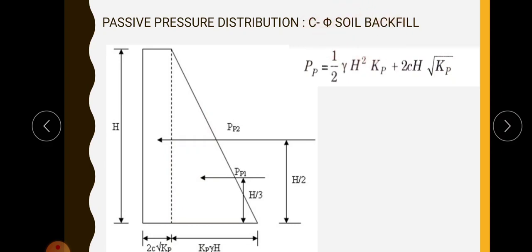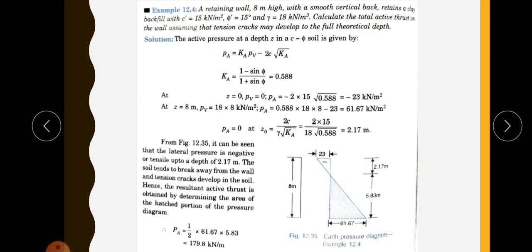So in this class we have discussed the earth pressure for a cohesive soil. I think it is clear. If you have any doubt, you can call me or WhatsApp. Next we can do one problem.